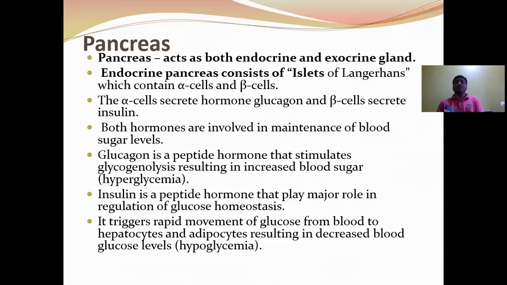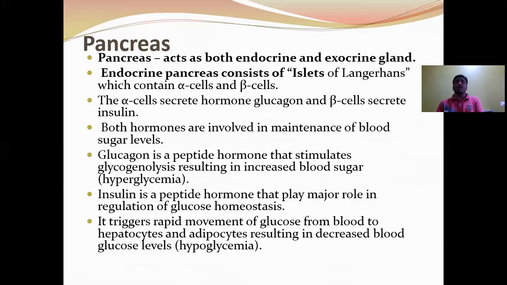Both the hormones glucagon and insulin are antagonistic in function because glucagon increases glucose levels in the blood and insulin decreases glucose levels in the blood. Both hormones are involved in the maintenance of blood sugar levels. Glucagon is a peptide hormone that stimulates glycogenolysis, that is, the breakdown of glycogen to form glucose, resulting in an increase of blood sugar. Hence, glucagon is called a hyperglycemic hormone.